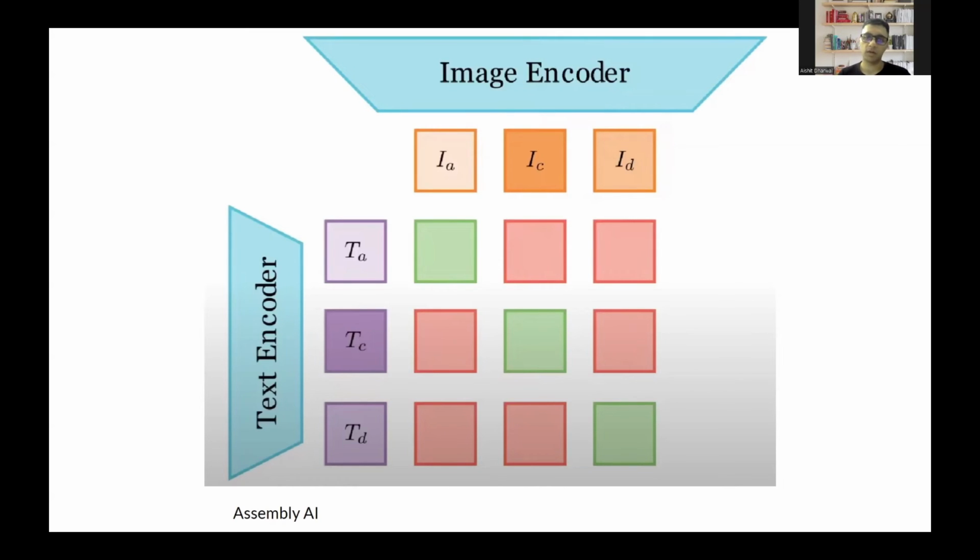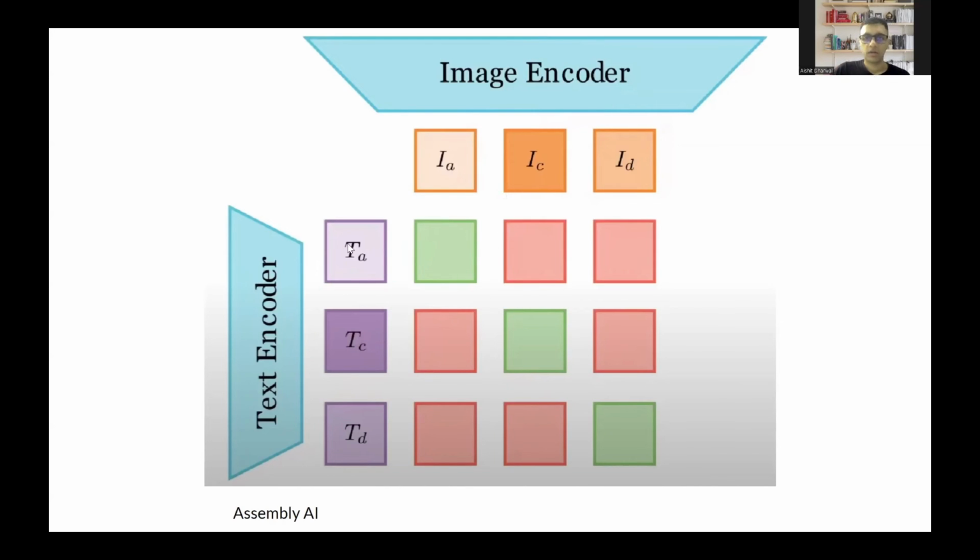So the end goal is that the text encoder and image encoder learn to produce vectors which relate to the same object as close as possible. So if you see in this image, this TA is the vector of apple. This IA is the vector of the image of an apple. And the green box means that these two vectors are very similar in terms of some distance.